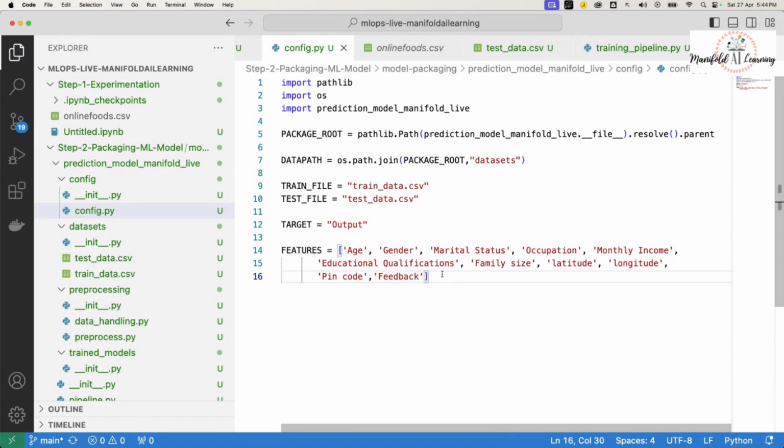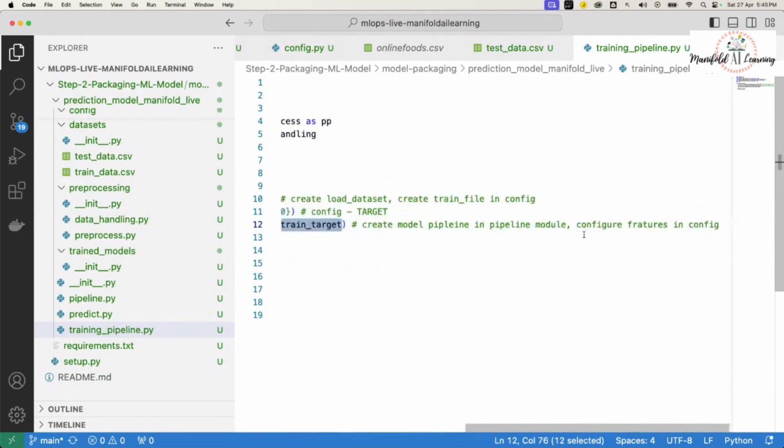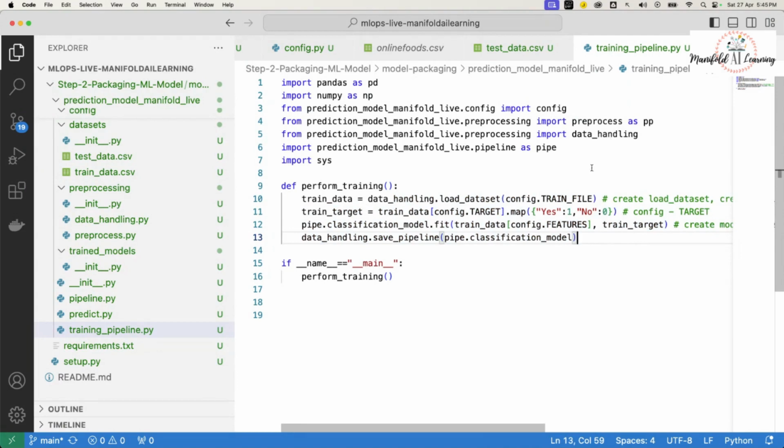This features is basically a Python list which has the complete list of features that we are going to consider for our model training. When we load the set of features, we'll have to perform the pre-processing, and that's where the pre-processing module that we are going to create will take care of it. I hope you are able to follow along with me. Here we have created the features and mentioned the target. So we have completed the overall things that we need to maintain here, especially from the configuration file perspective for the training pipeline.